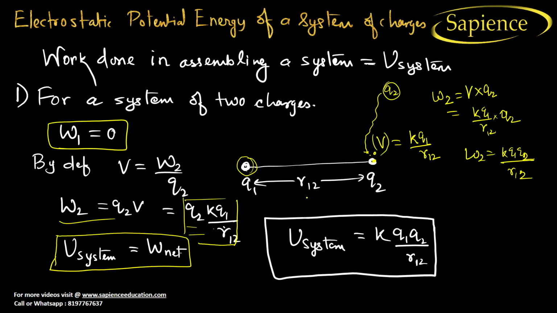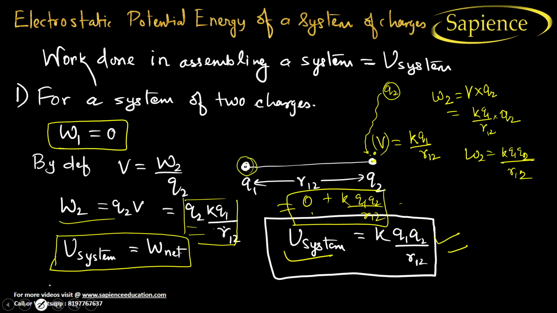Add 0 plus K Q1 Q2 by R12. When you add this, you get the total potential energy of the system, which is equal to K Q1 Q2 by R12. So this is the potential energy of a system of two charges, right?